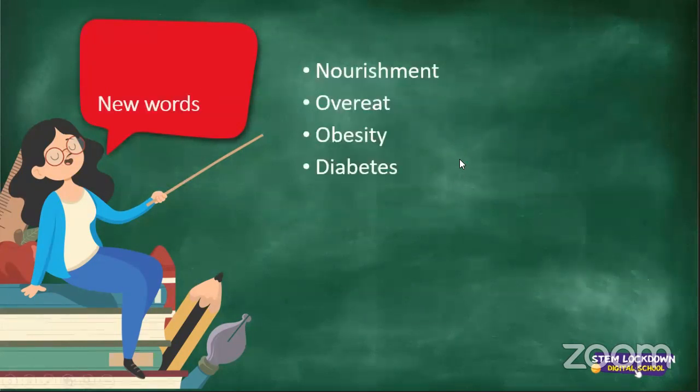All right. So here are your new words for today, meaning it's homework for tomorrow. That's nourishment, overeat, obesity, and diabetes. Now, do any of you actually have any idea what any of these words mean? Just pick a word, tell me what you think it is. What does it mean? Nourishment, overeating, obesity, diabetes. What is it? Let me know in your chats or raise up your hand. Just share with me, what are these words? Pick anyone that you want to share with me, please.